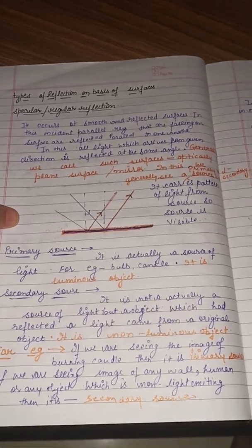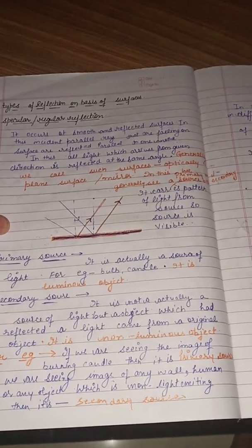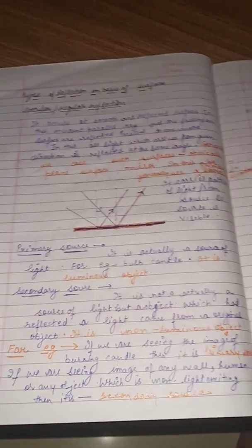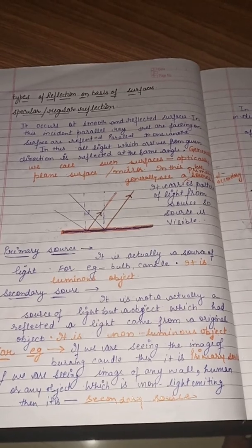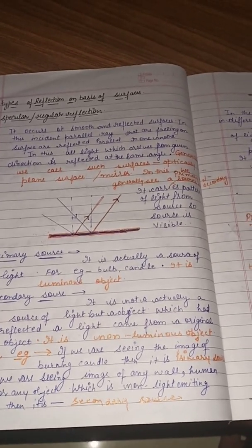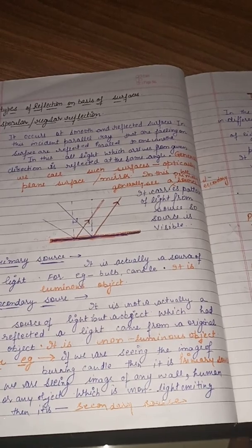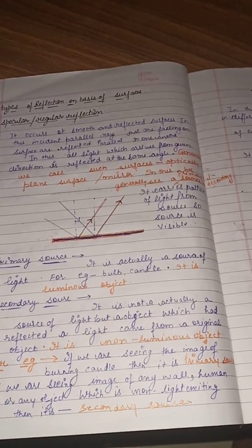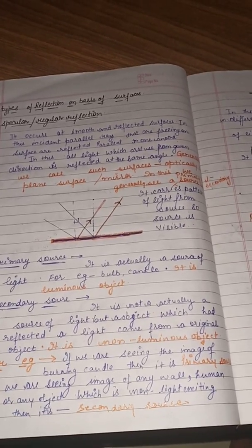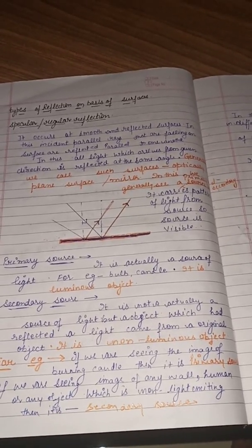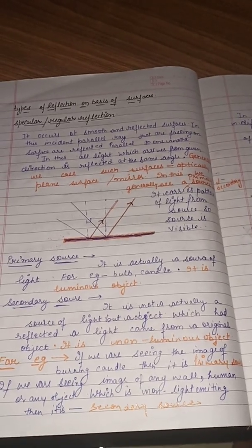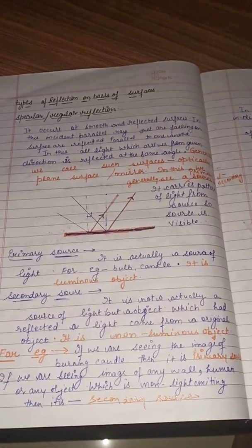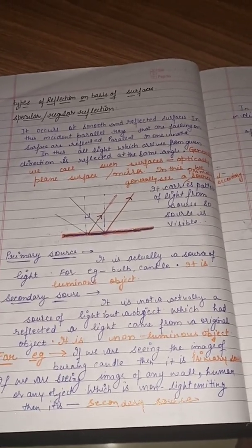In this, we generally see a primary source and a secondary source as well. It carries the pattern of light from the source, so the source is visible. Now, I will give you an example. Like there is one mirror. Sun rays are striking it. Then it will reflect them at the same angle. It will show us the figure of the sun also, and that sun is the primary source, which is actually a source of light. And it will also show me my reflection, which is a secondary source, because I am not emitting my light. I am just reflecting the light that is coming from the original object. That means I am a non-luminous object.